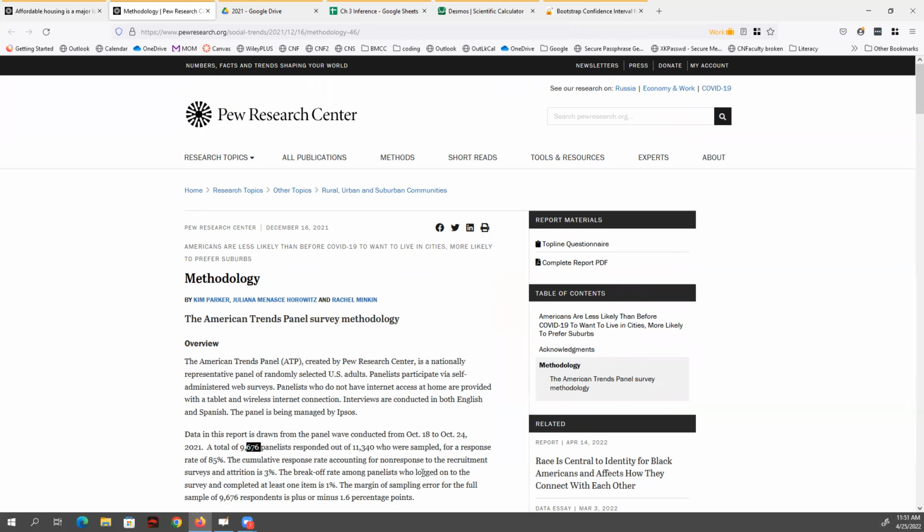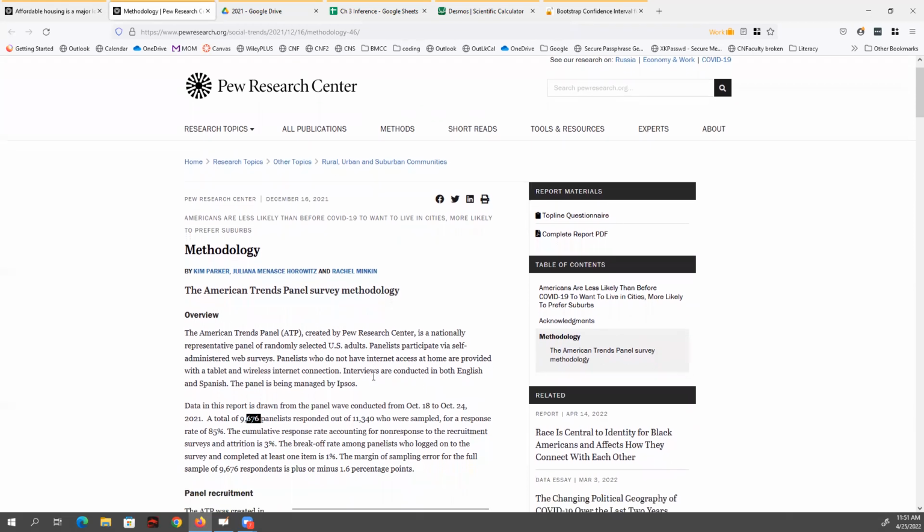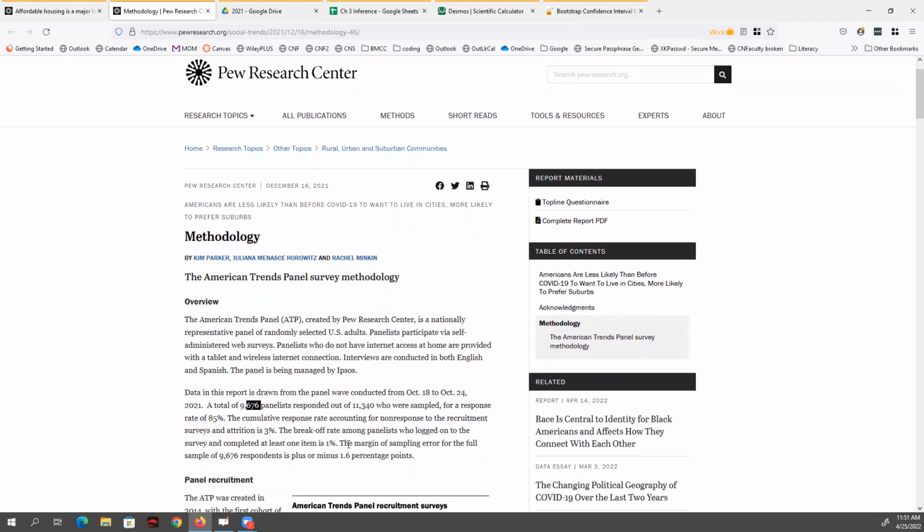9,676 people were asked a variety of questions, one of which was, is affordable housing a major issue in your community? And they either said yes, or they said something else. And we can go see the exact question, what their options were if they want. Now, they also say right here, the margin of sampling error for the full sample of 9,676 is plus or minus 1.6 percentage points. What does that mean?